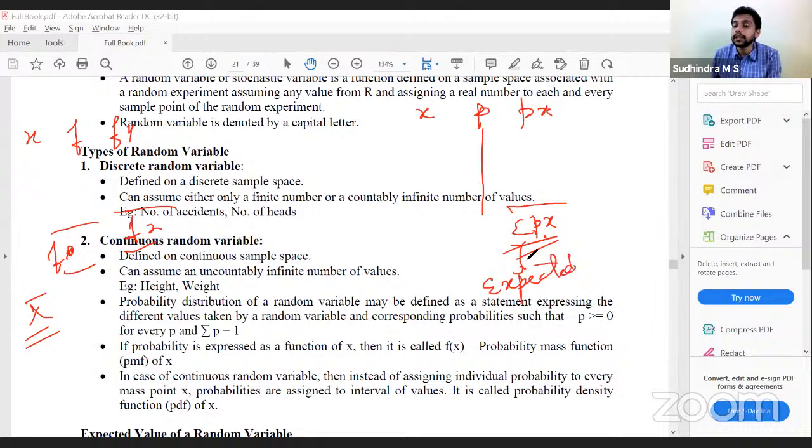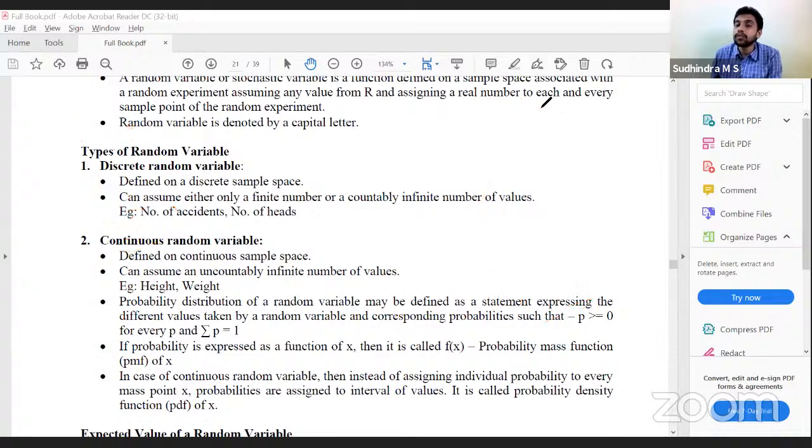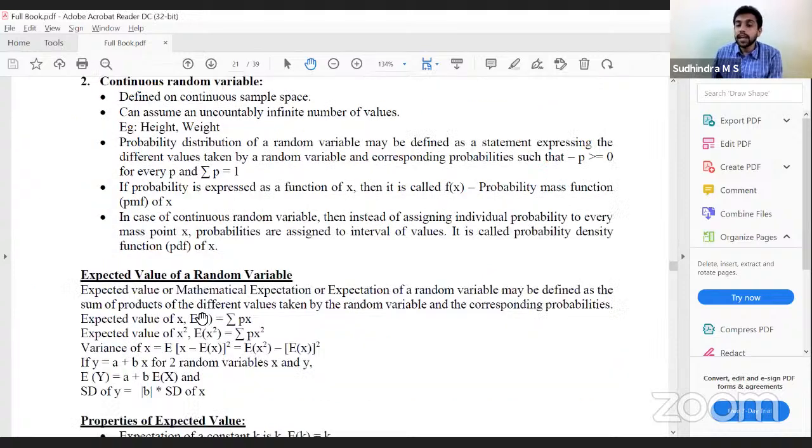Because these are probabilities. This is not the final arithmetic mean, it's only the expected mean. Therefore, we call it expected value. Expected value, mathematical expectation, or expectation of a random variable may be defined as the sum of products of different values taken by the random variable and corresponding probability, x into p. So expectation of x is summation p into x.